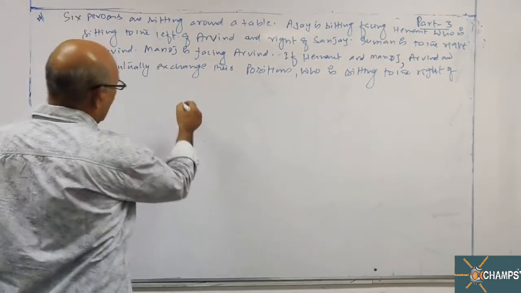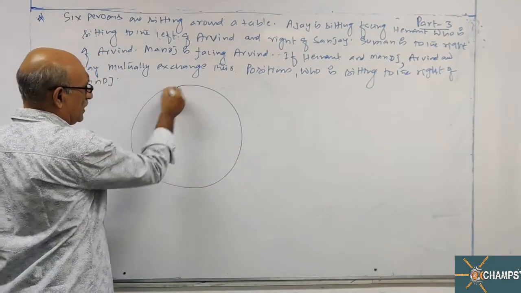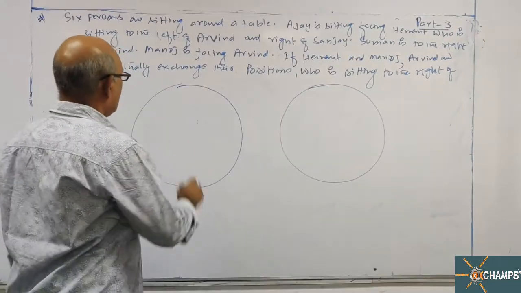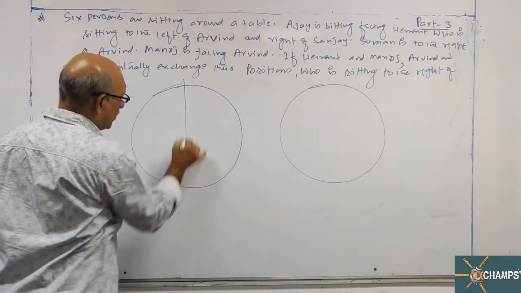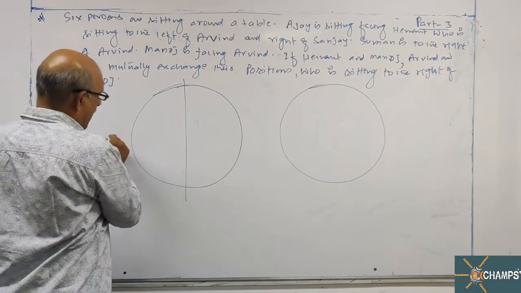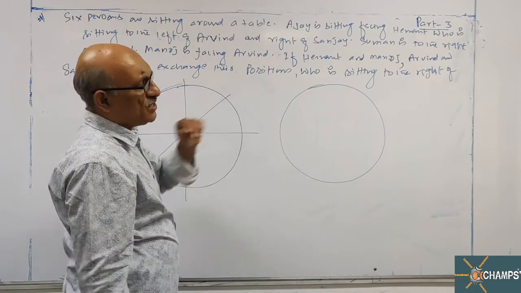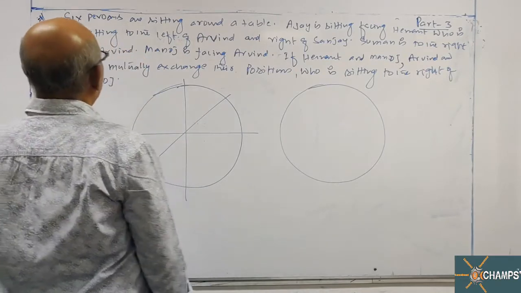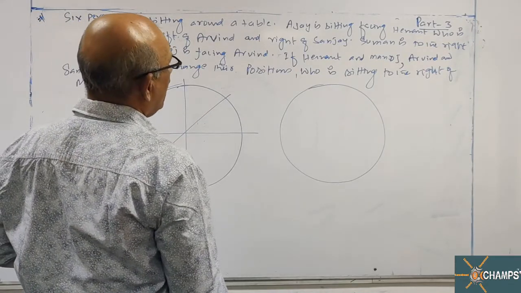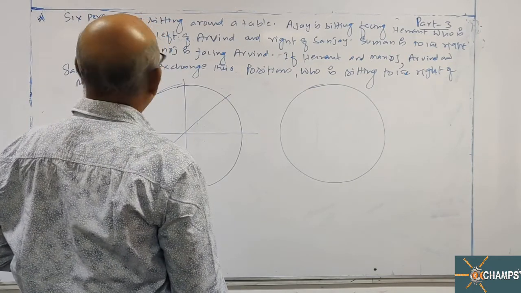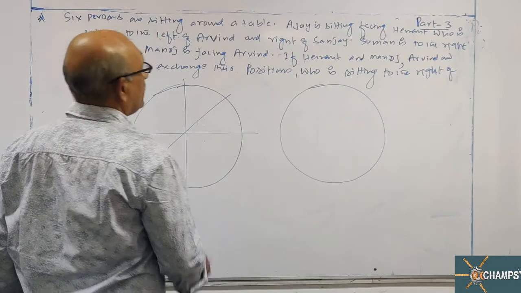Okay, let me draw 2 circles. First one, according to the problem I am moving, and if anything goes wrong, then I have this second one, so I don't commit the same type of mistakes there. Six persons are sitting around a table. Ajay is sitting facing Hemant, who is sitting to the left of Arvind.